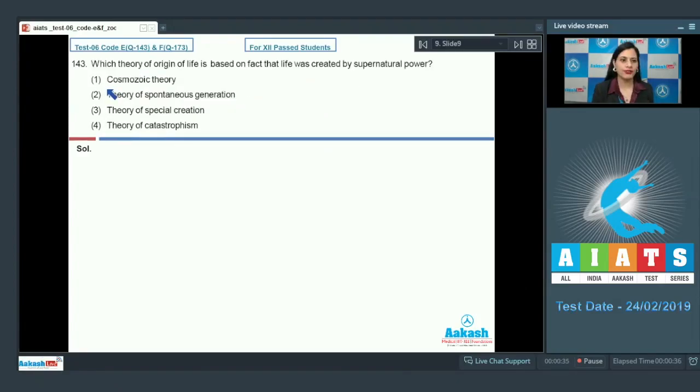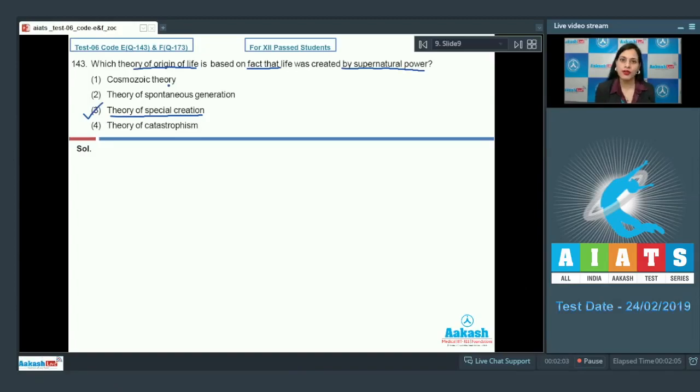Question number 143. Which theory of origin of life is based on fact that life was created by supernatural power? And the options are cosmozoic theory, theory of spontaneous generation, theory of special creation, and theory of catastrophism. And the correct answer to this question is option number 3, theory of special creation. Theory of special creation was based on conventional literature and has no scientific data to support it. And this theory of origin of life is entirely based on religious faith.